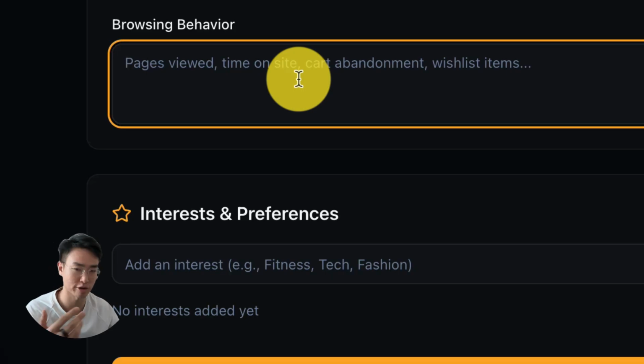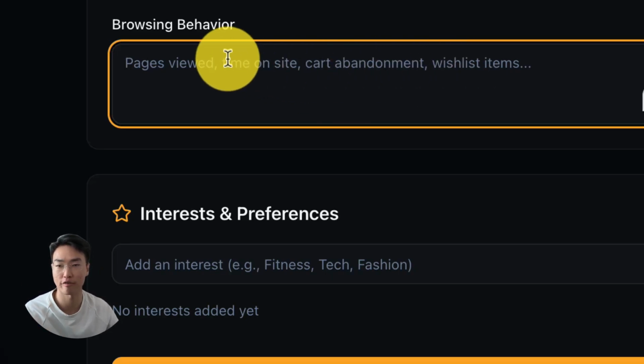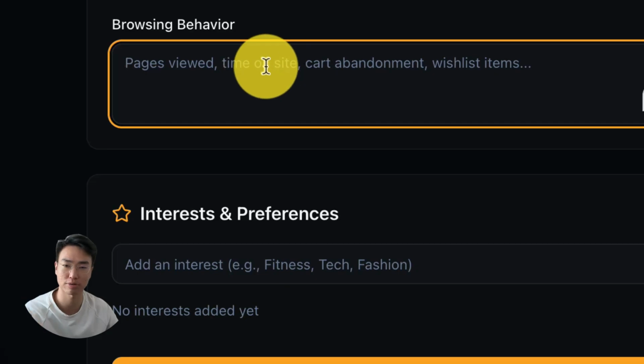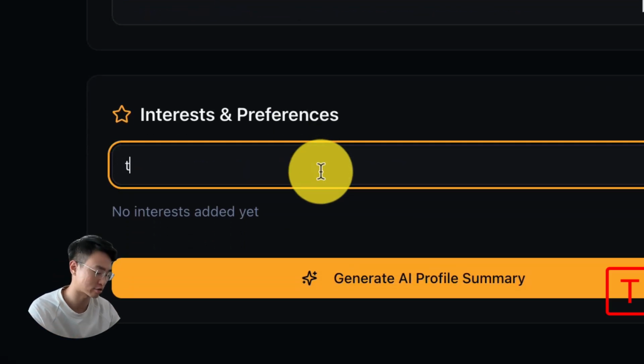What's my browsing history? Because I'm totally new, I'm not focusing on cart abandonment, I'm not focused on the time on site to optimize this product, so I'm going to leave this empty. Now when it comes to here, I like to travel.